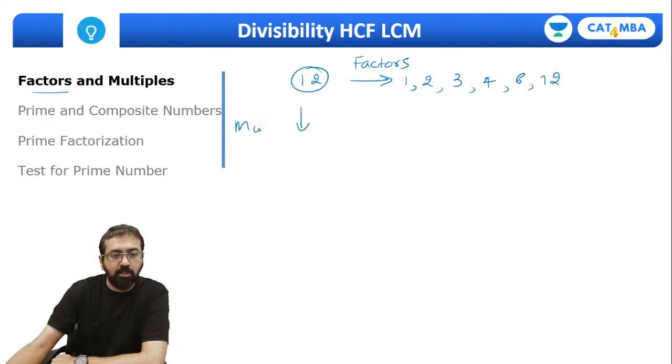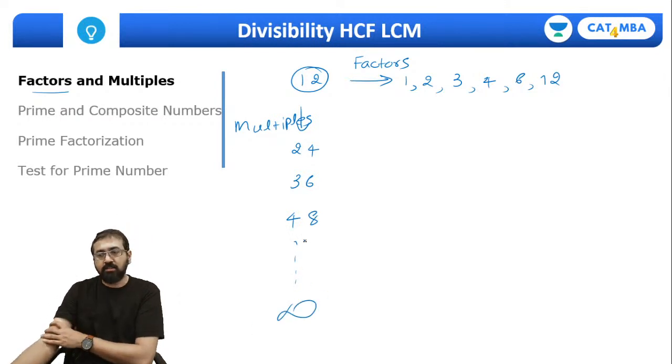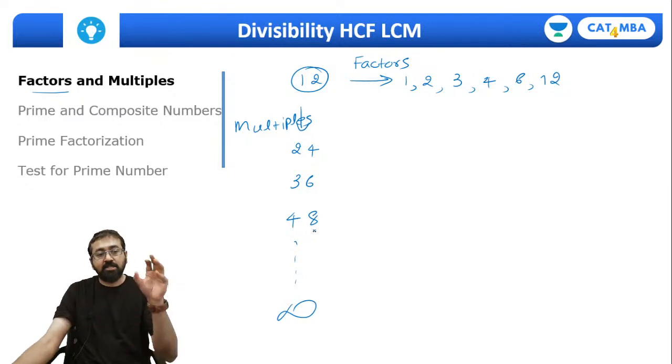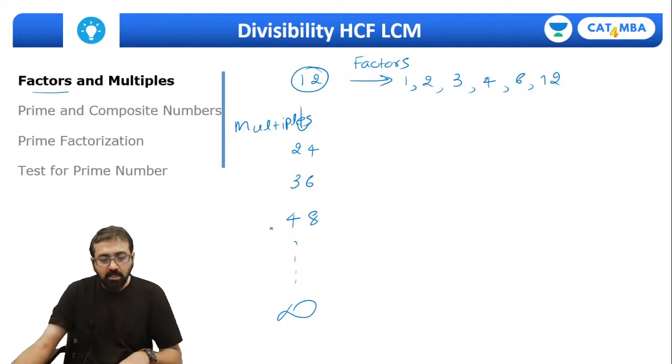What are the multiples of 12? Multiples of 12 are numbers which are divisible by 12, or you can say numbers which come in the table of 12: 12, 24, 36, 48, and so on and so forth. Remember, it goes till infinity. So these are the multiples, and HCF and LCM are completely based on these factors and multiples.